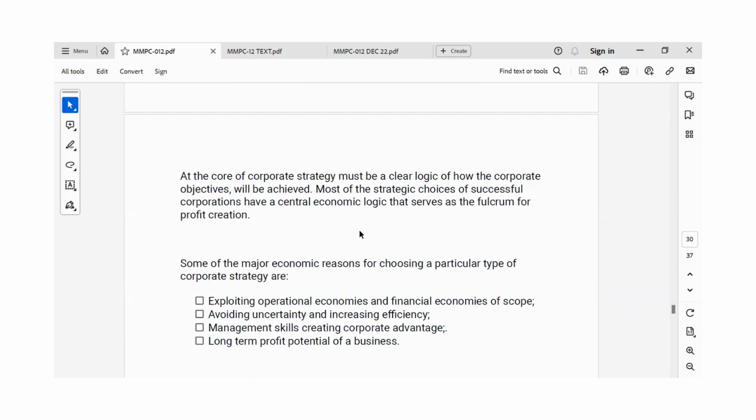Some of the major economic reasons for choosing a particular kind of corporate strategy are exploiting operational economies and financial economies of scope, avoiding uncertainty or risk, and increasing efficiency. Also, the management skills that create corporate advantage and the long-term profit potential of a business.